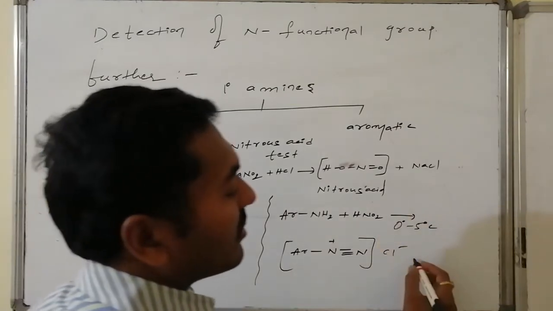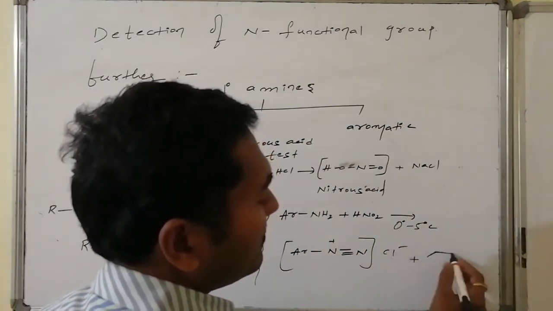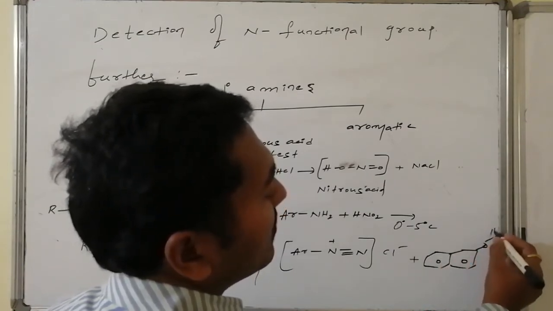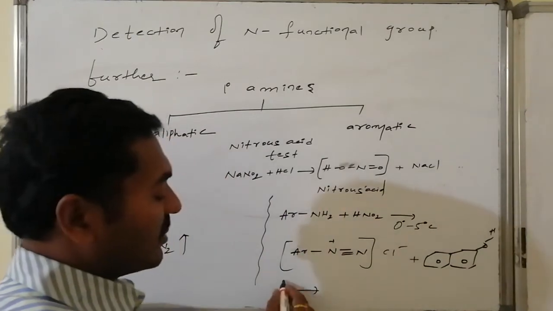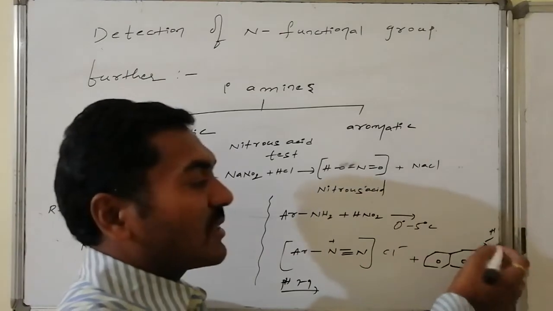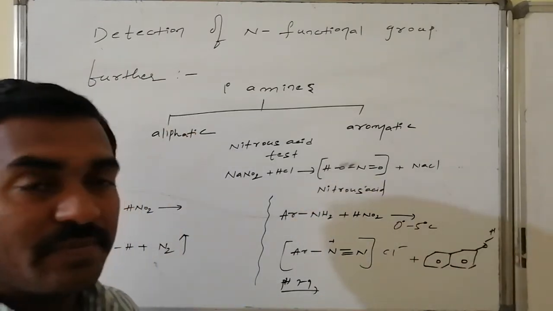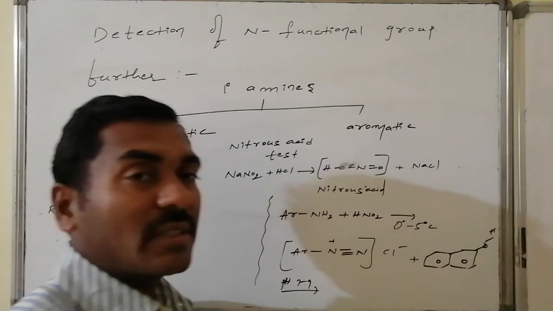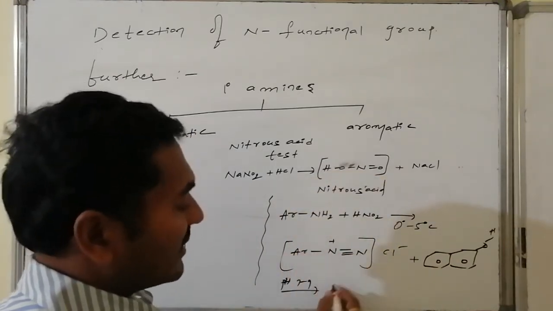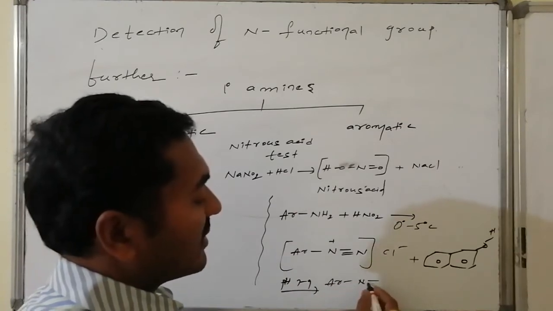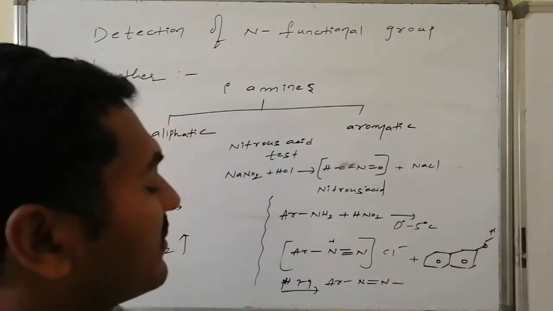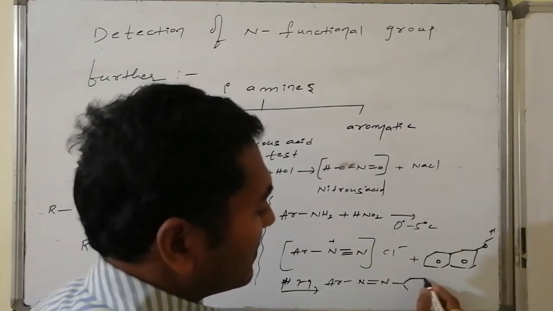This aryl diazonium chloride reacts with beta naphthol under basic conditions. This is beta naphthol, which contains an OH. Under basic conditions, at pH 7 to 9, it is converted to the oxide ion, which activates the system. That activated position is the alpha position. At that alpha position, the aryl system is connected through the nitrogen, in such a way that beta naphthol is now present in the product.